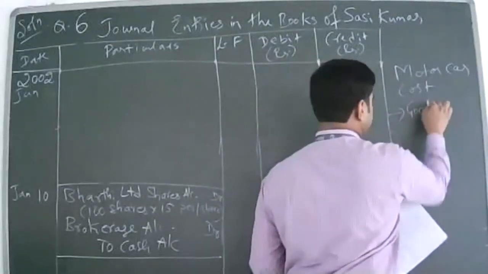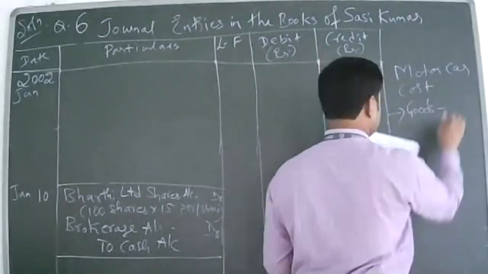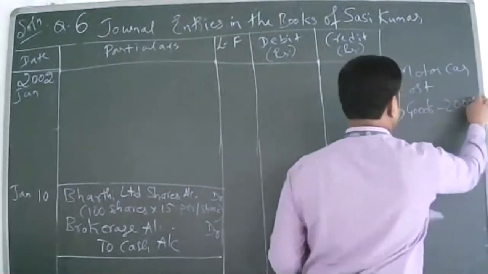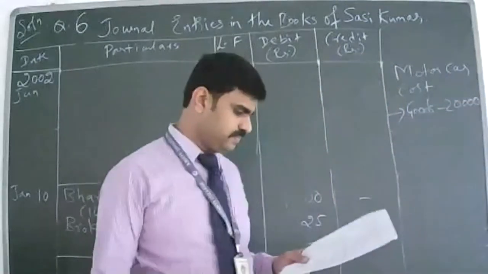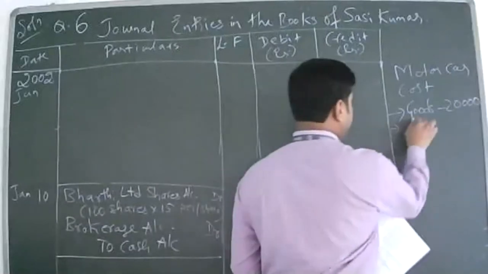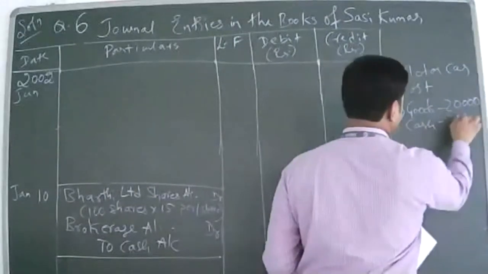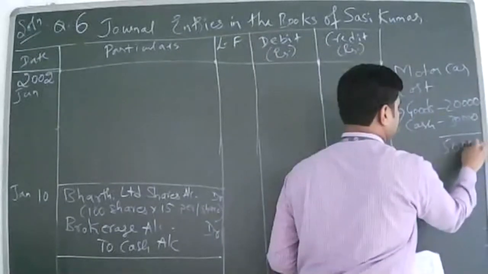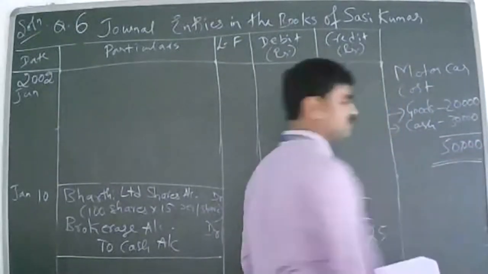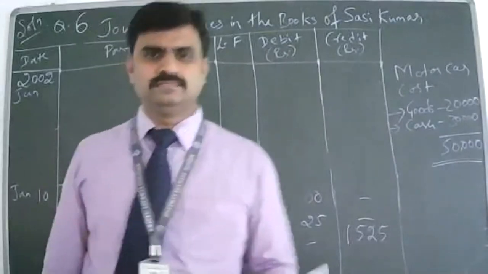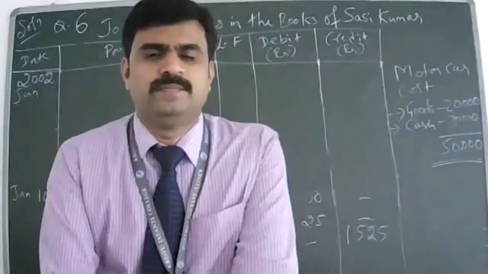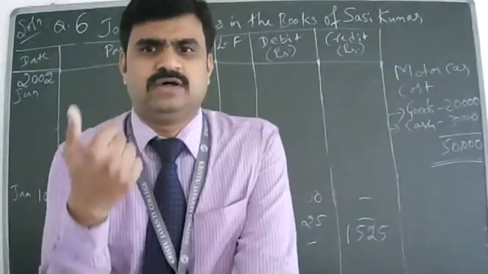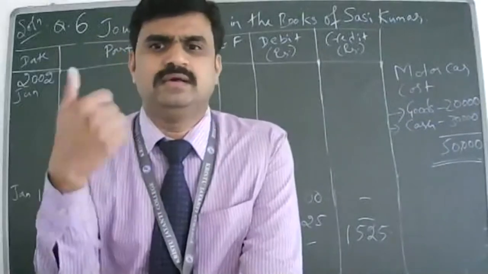How much? 20,000. The remaining how are they paying? Cash. How much is cash? 30,000. So how much is total? 50,000. Yes or no? Yes, sir. So 20,000 they are paying by giving goods.